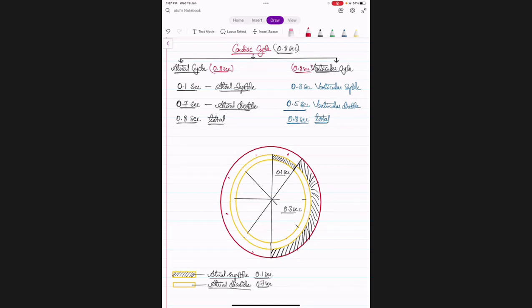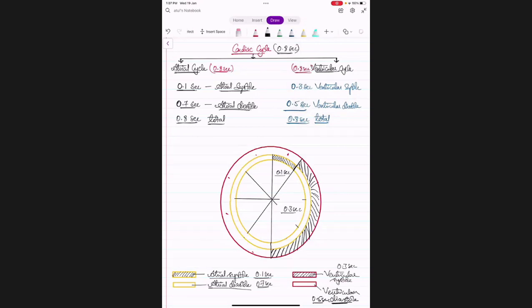Okay, so again, I'll just make a representation. In the red color, the shaded part is for ventricular systole, right? The shaded region, ventricular systole, for how many seconds? 0.3 seconds. And the non-shaded region, ventricular diastole, for 0.5 seconds.